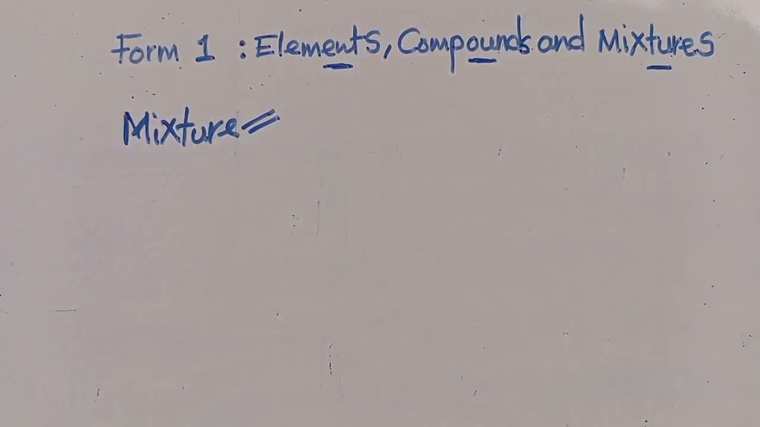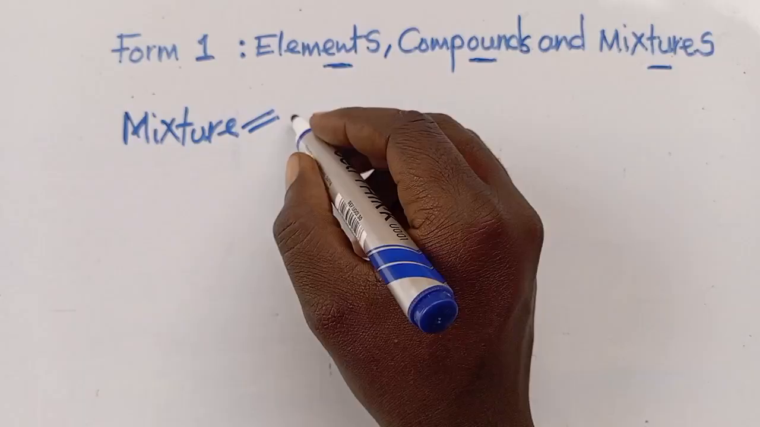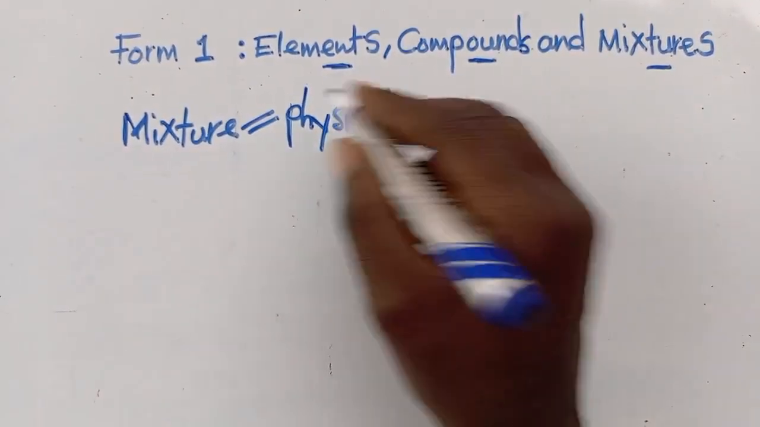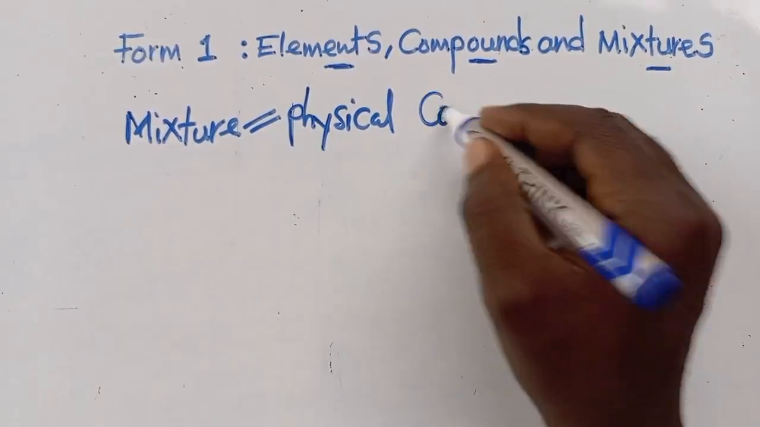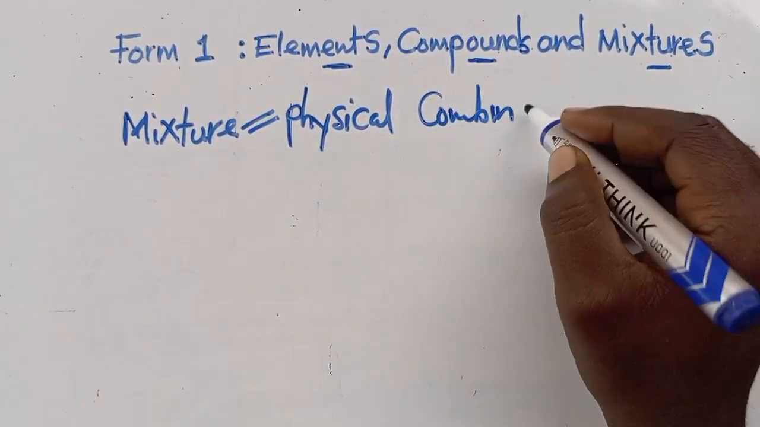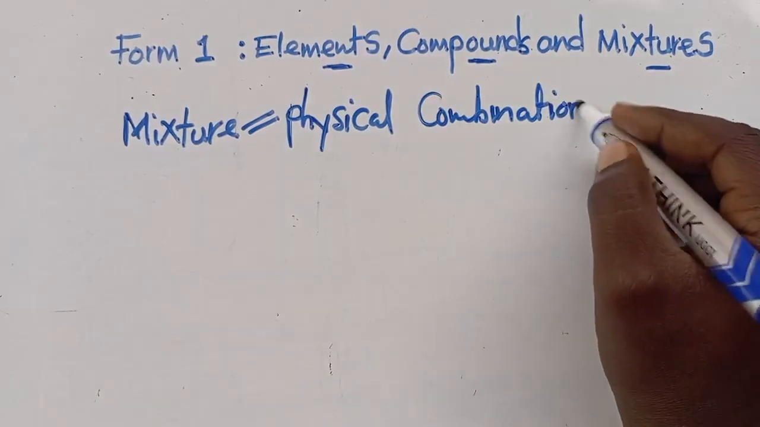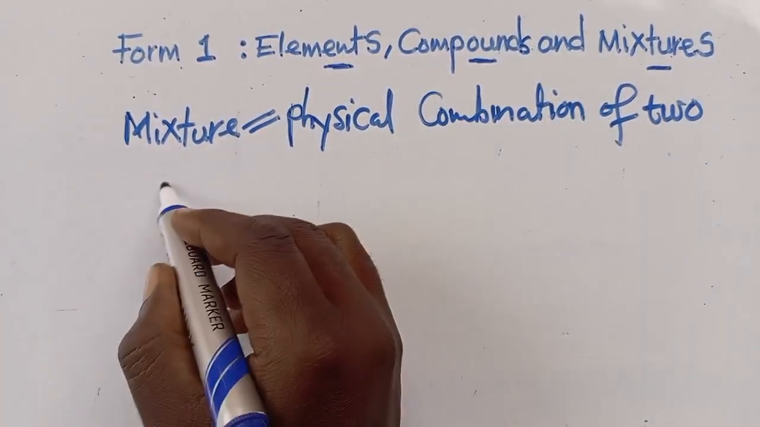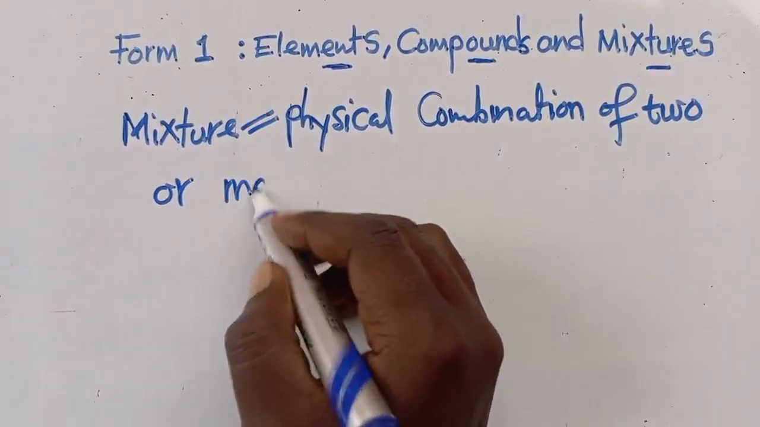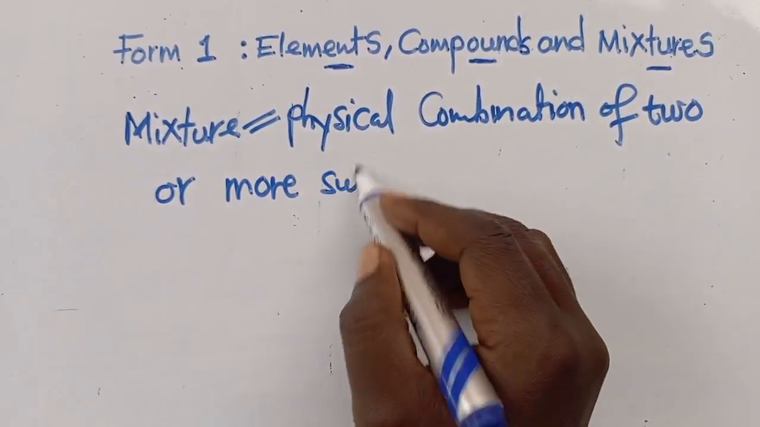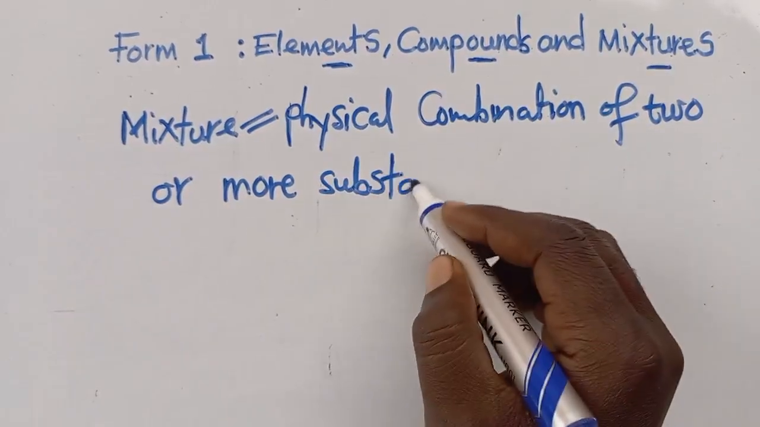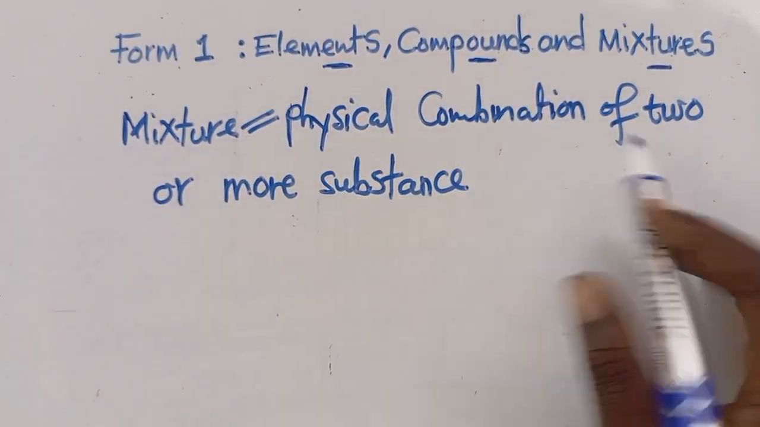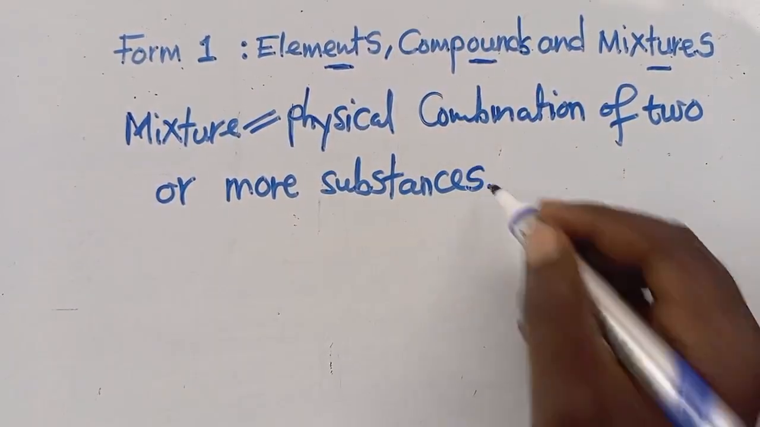When we are talking about a mixture, you need to understand that a mixture is a physical combination of two or more substances. So this is a mixture. This is a combination of two or more substances.